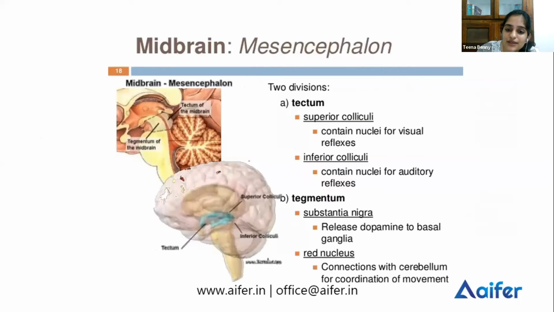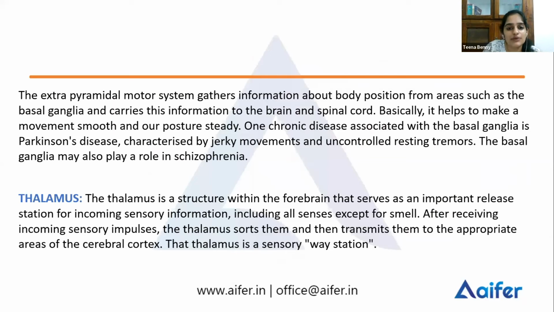Don't you remember? We said substantia nigra releases dopamine to the basal ganglia, and dopamine is most implicated in the case of schizophrenia. Hence, when you have schizophrenia, there's a high chance that your basal ganglia is affected because you have dopamine there.